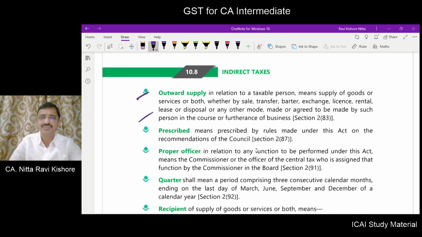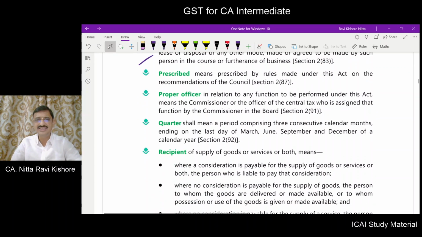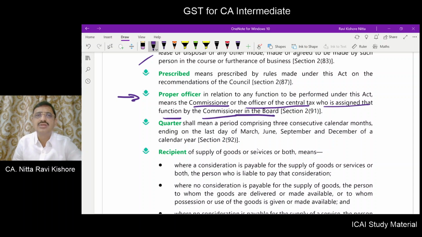Proper officer. I think proper officer also we defined somewhere, but still we will go through it. Proper officer in relation to any function to be performed under this Act means the Commissioner or the officer of the central tax who is assigned that function by the Commissioner in the Board.